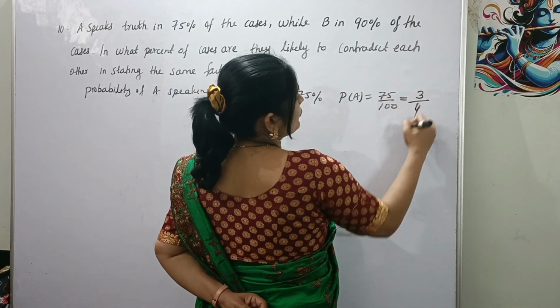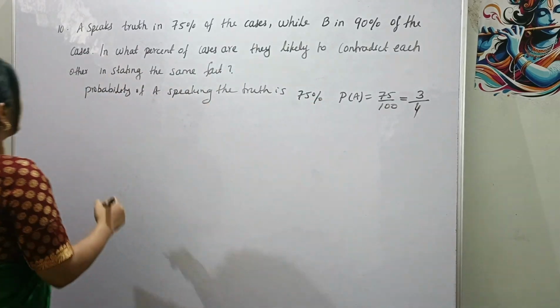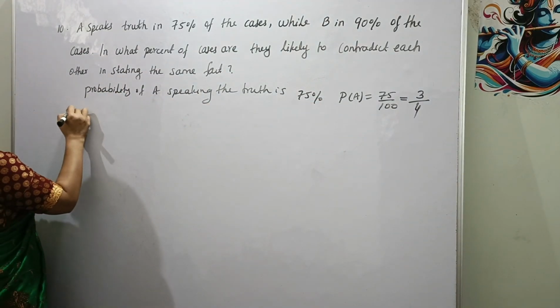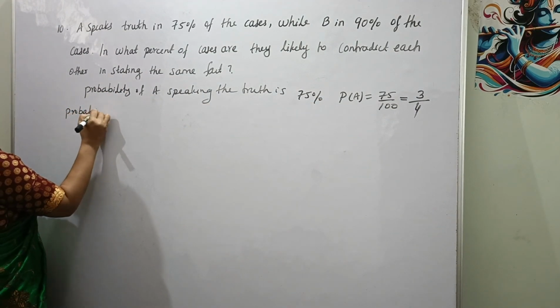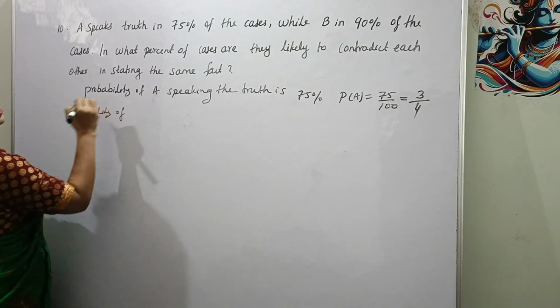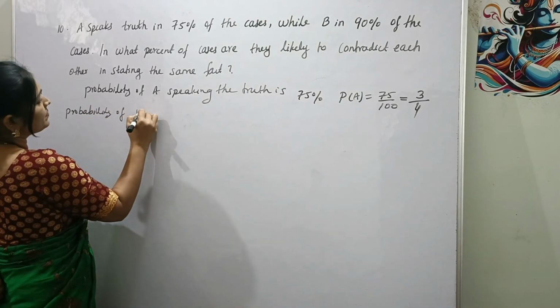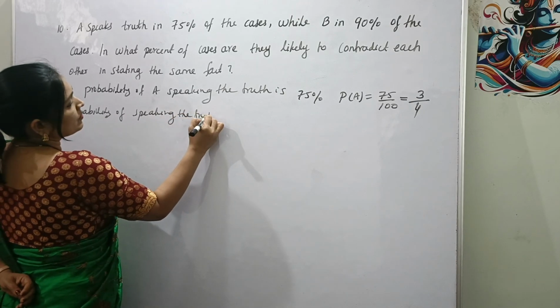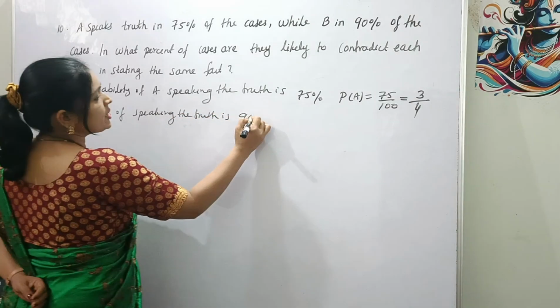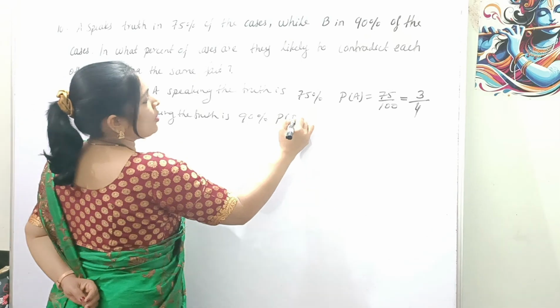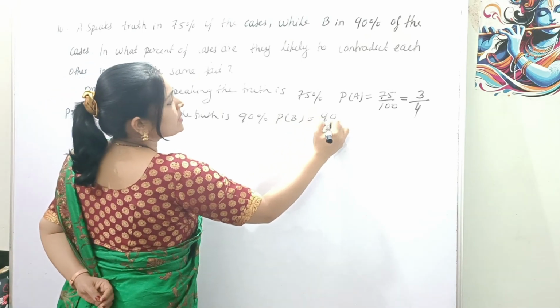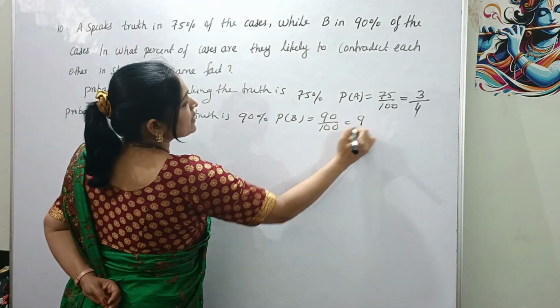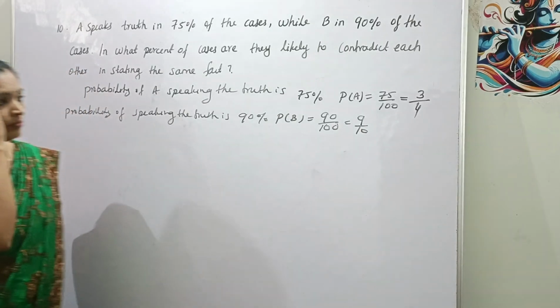That is 3 by 4, 25 3s are 75, 25 4s are 100. Now probability of B speaking the truth is 90%, that is probability of B is equal to 90 divided by 100, that is 9 by 10.